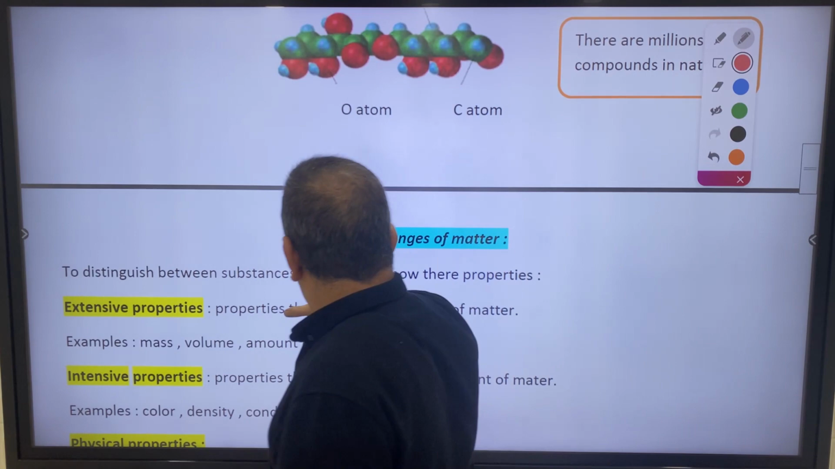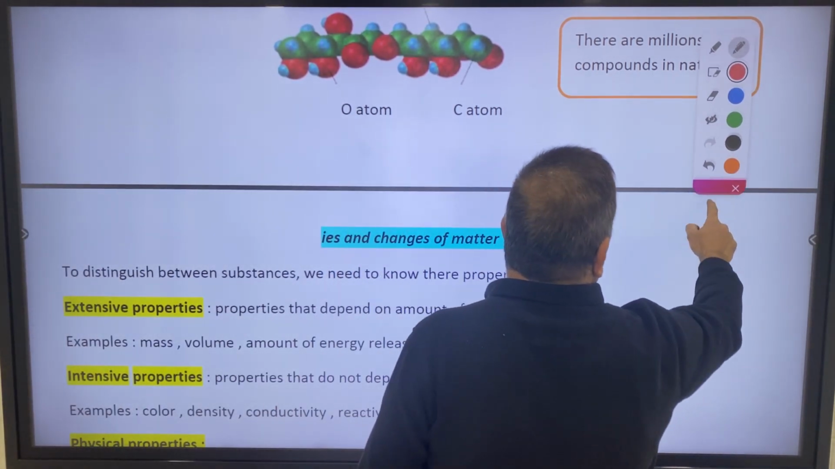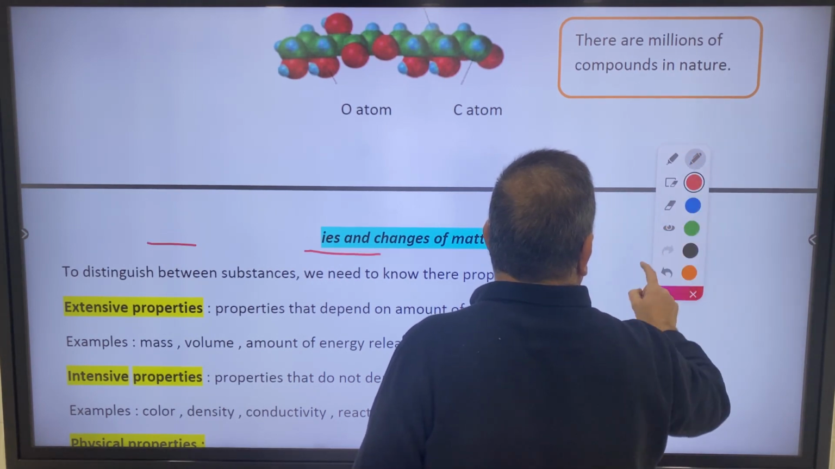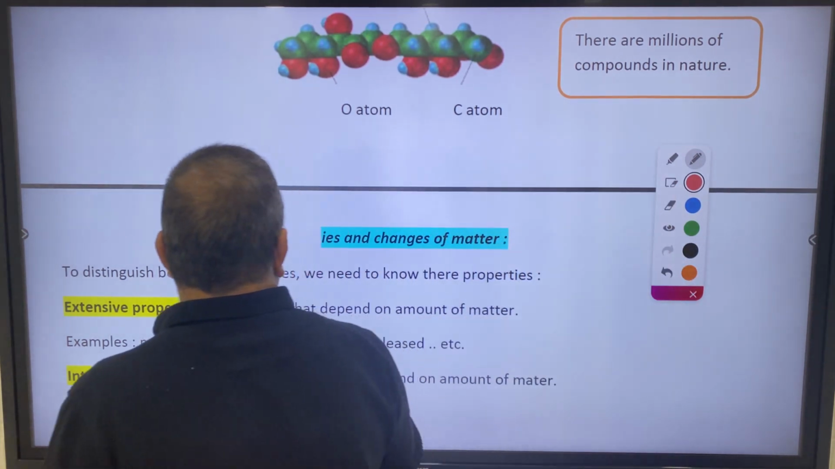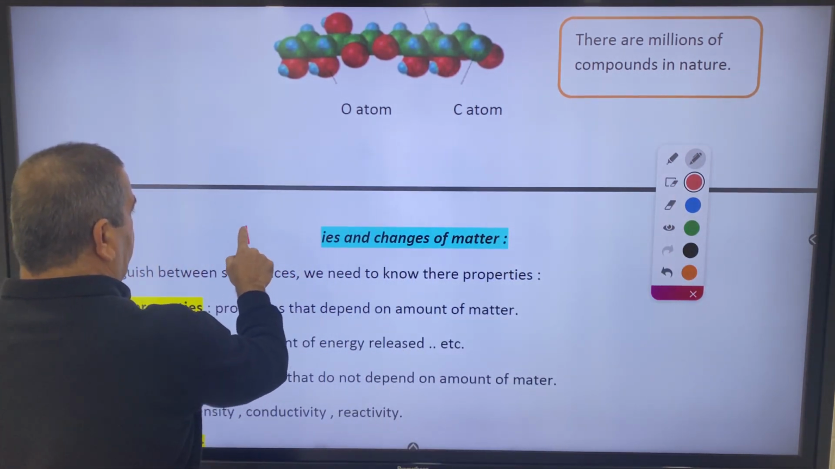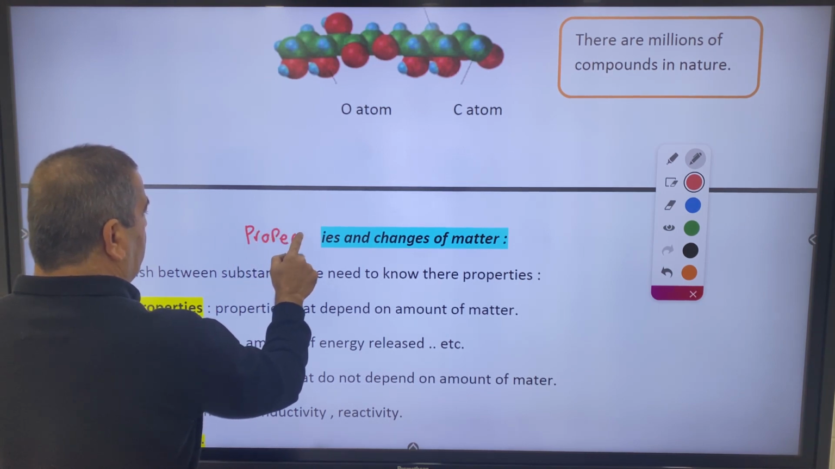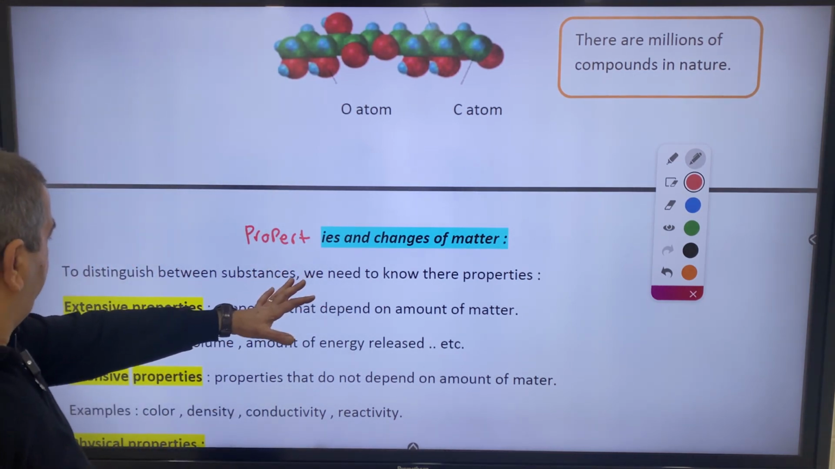Here something is missing, which is properties actually. So let's make it clearer, but it looks to be erased. So we have here properties and change of matter.